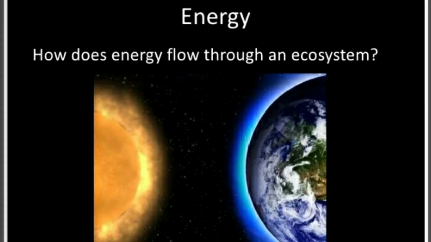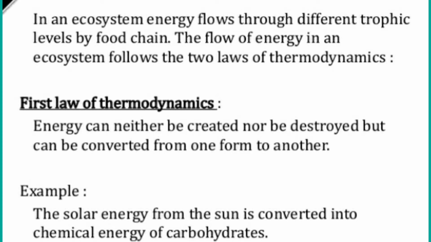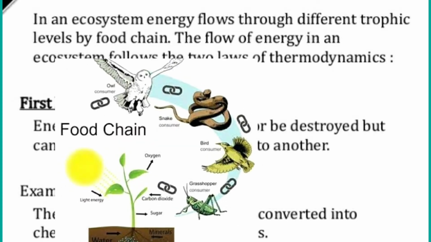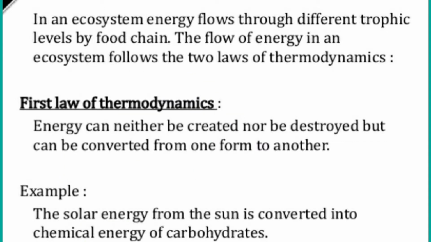How does energy flow through an ecosystem? In an ecosystem, energy flows through different trophic levels by food chain. You all understood, children? So the flow of energy takes place by food chain. The flow of energy in an ecosystem follows two laws of thermodynamics, children. So two laws of thermodynamics play a very important role to understand how the flow of energy takes place in